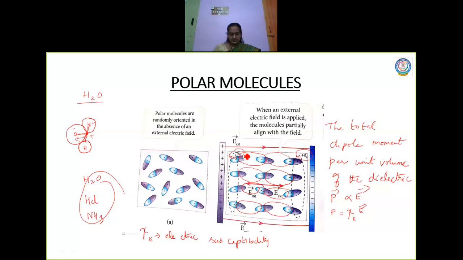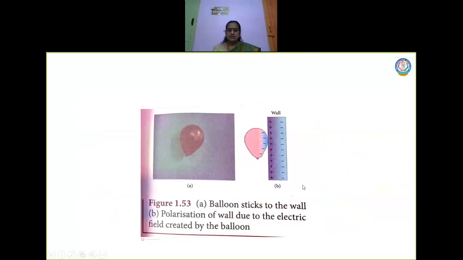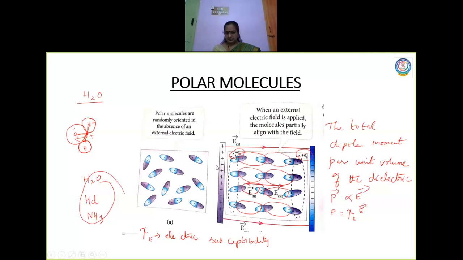So these charges are created by the bound charges. These are nothing but bound charges, and they are not free to move like how electrons move in a conductor, which is explained in this diagram. All these charges get nullified, the net charge inside will be 0, and you have a surface completely made up of positive charges on one side and negative charges on the other.